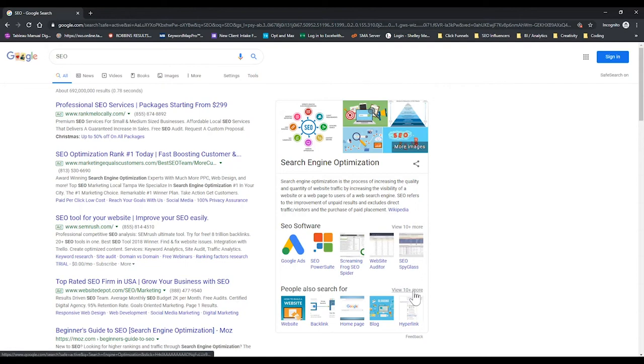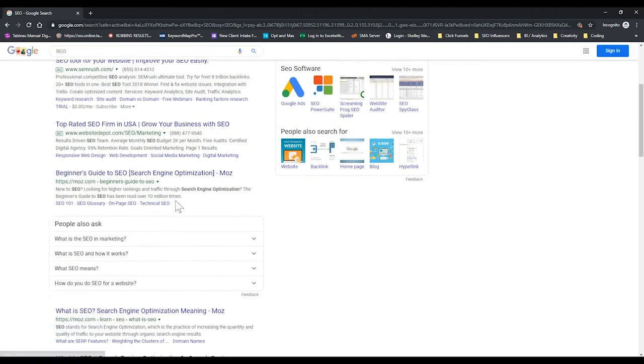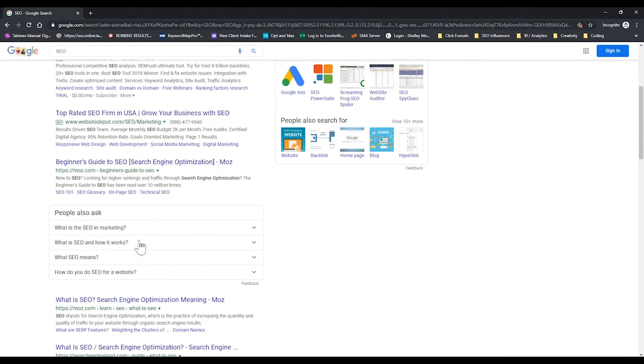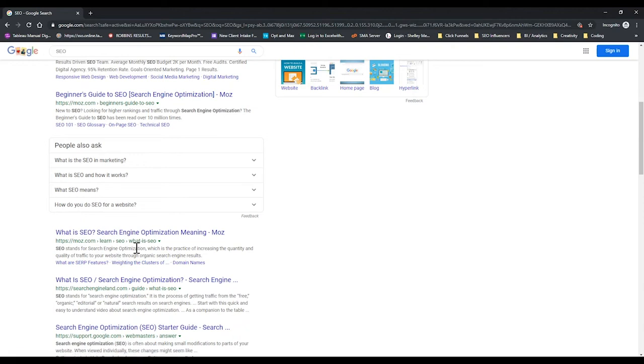We've got people also search for, which are things related to SEO, website, backlink, homepage, blog, hyperlink. Now right here at the bottom, this is position 1, normal positioning. This is what we would call position 0 in some instances, because this is technically organic and it's showing up right next to all of these tools. I have to scroll down. So I've got position 1, the people also ask box, then position 2.